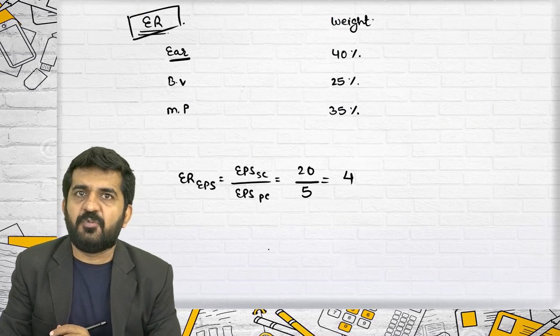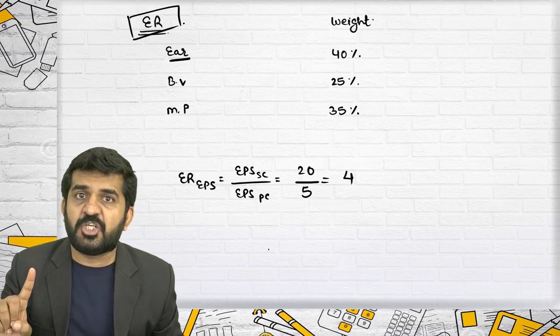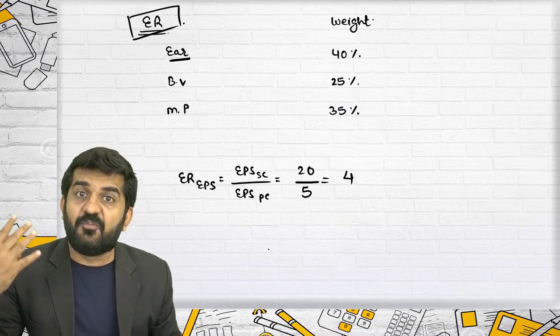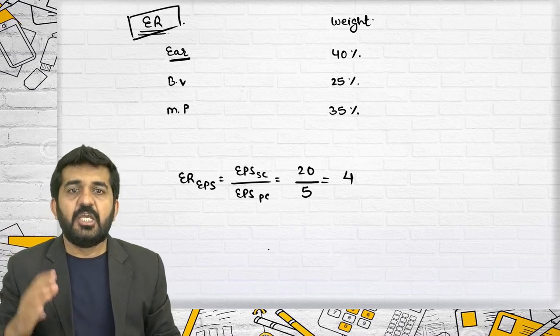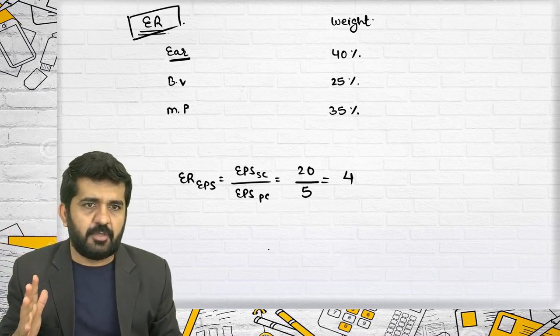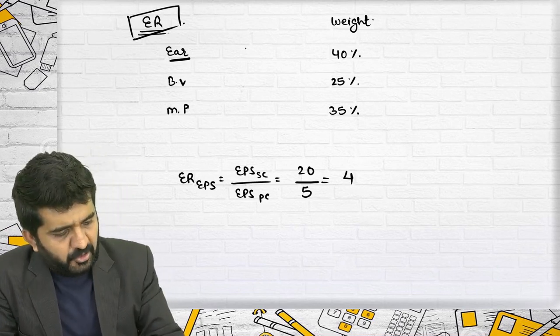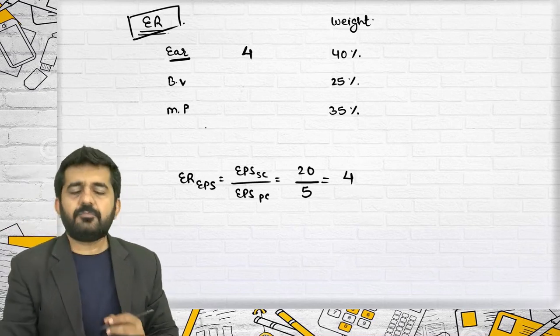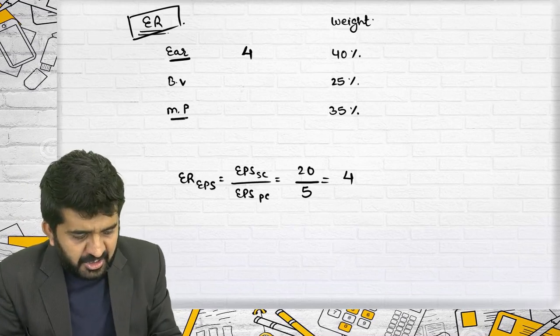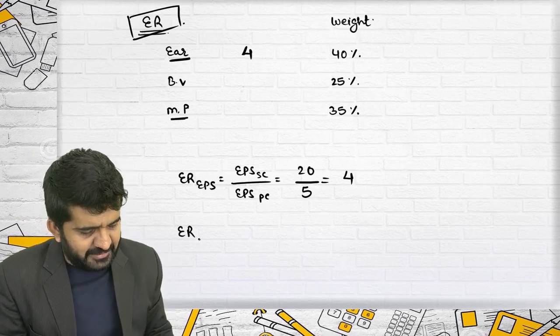Can exchange ratio be 4? Yes. For every 1 share held in the selling company, you will be getting 4 shares of purchasing company. Normally it is less, but it is not a thumb rule. So exchange ratio based upon earnings is 4. What is exchange ratio based upon MPS?